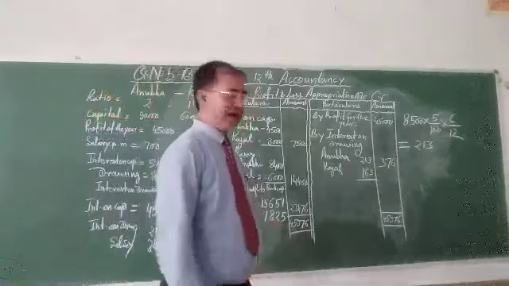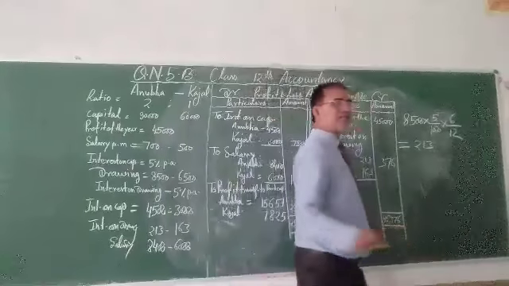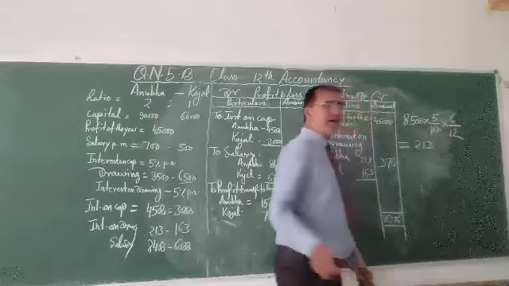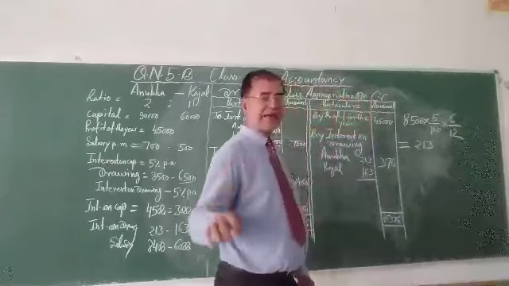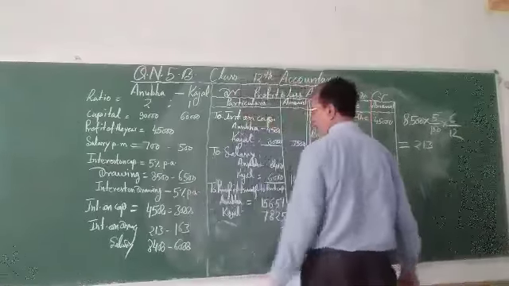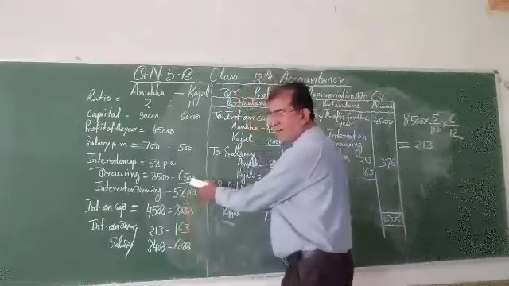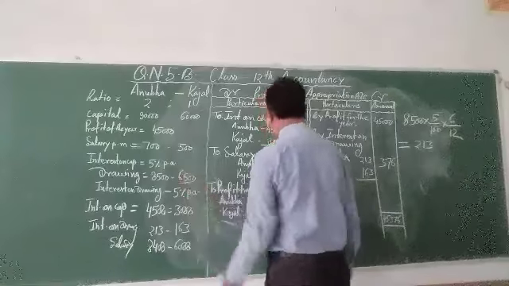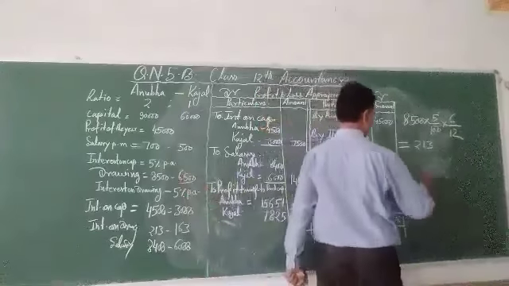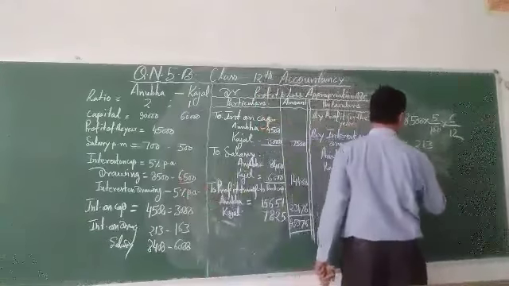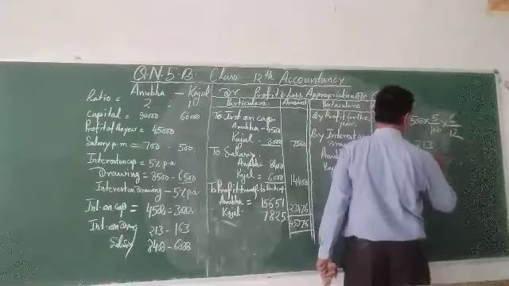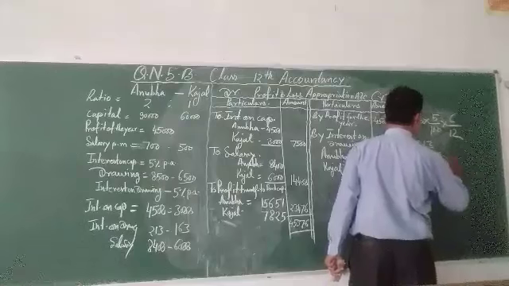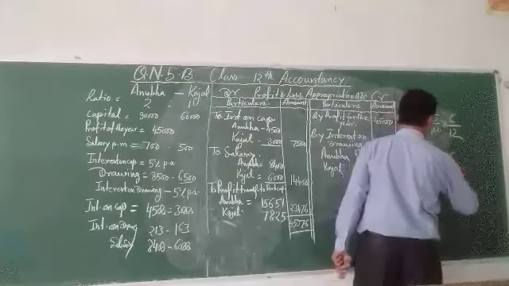In the same way, the interest on drawing of Kajal will be calculated. The information given is 6,500 into 5 upon 100 into 6 by 12.